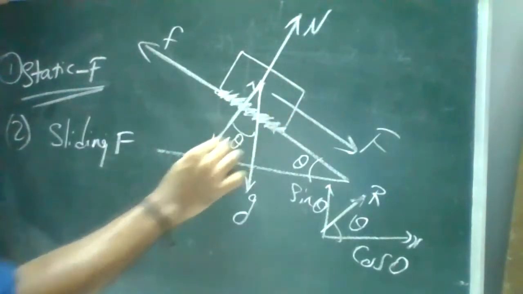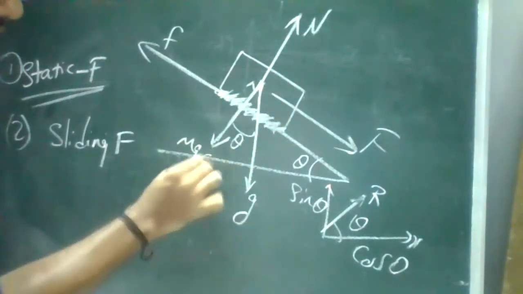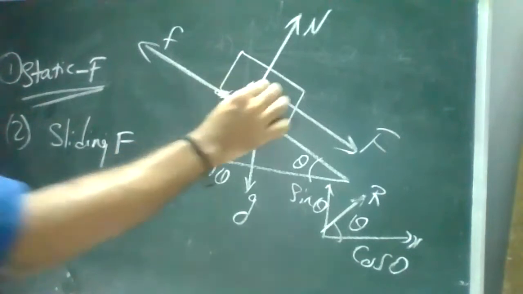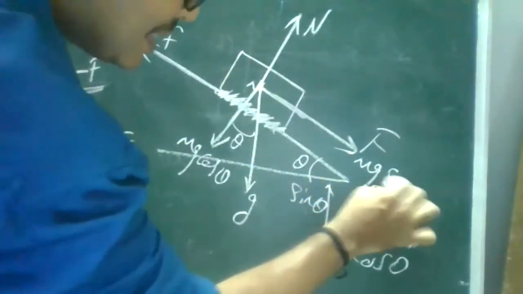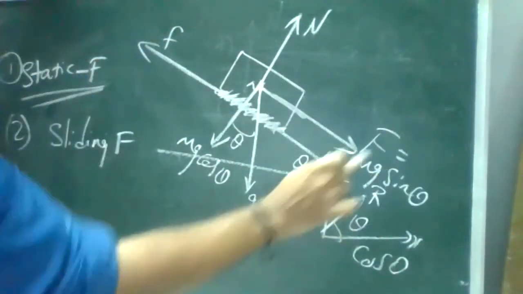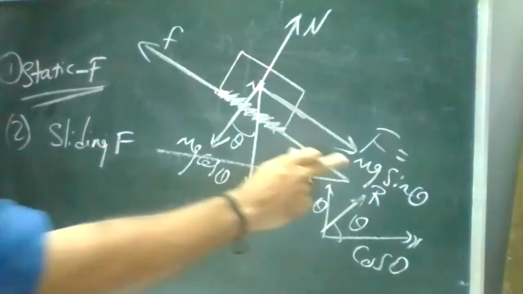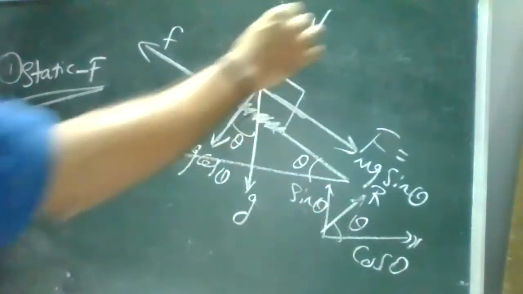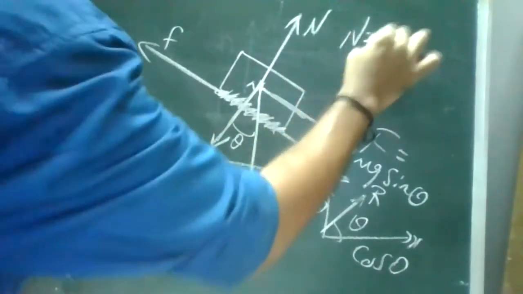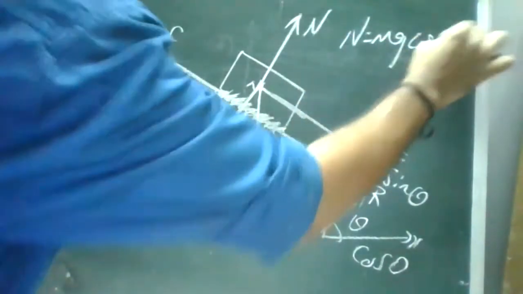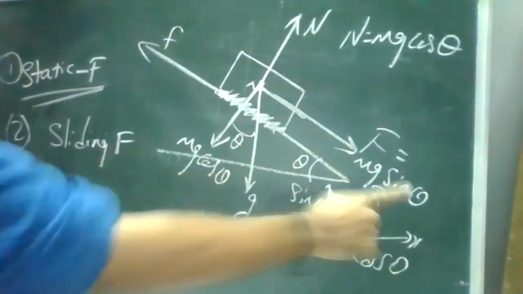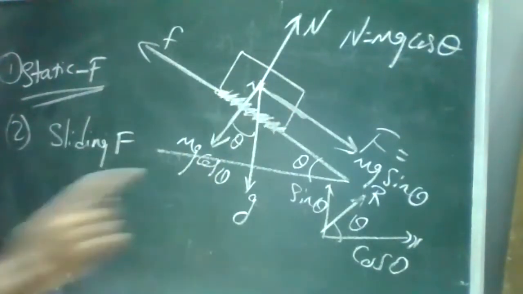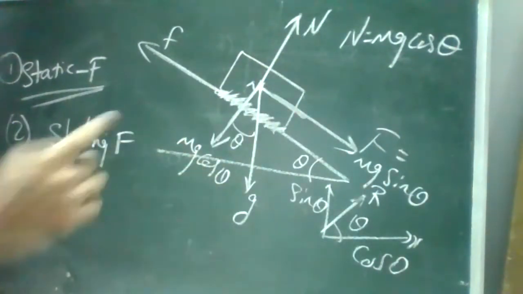So the perpendicular component will be mg cos theta, and the other component is mg sin theta. Whatever mg sin theta is, that is your force here. If you see the normal reaction and gravitation, both are in opposite directions. So F is equal to mg sin theta and N is equal to mg cos theta.